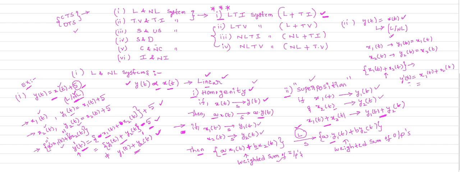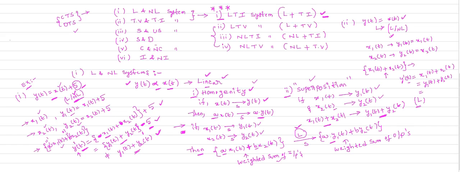You check whether the output due to weighted sum of inputs is equal to weighted sum of outputs or not. So what is your x1 of t? Your x1 of t is y1 of t, plus x2 of t, so it is y2 of t. So this is a weighted sum of outputs. So it is a linear system. The output due to weighted sum of inputs is equal to the weighted sum of outputs, that is your y1 of t plus y2 of t. Therefore the system is a linear system. That is the definition of linear system.